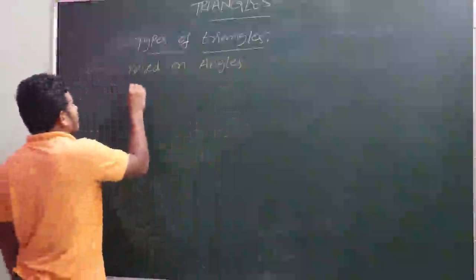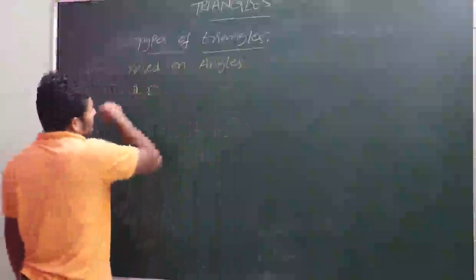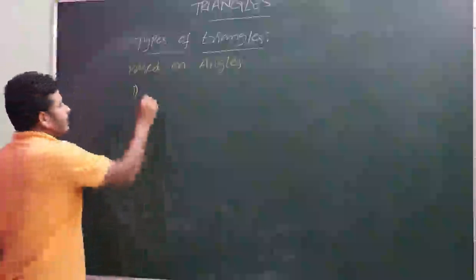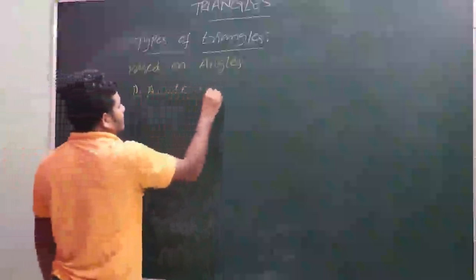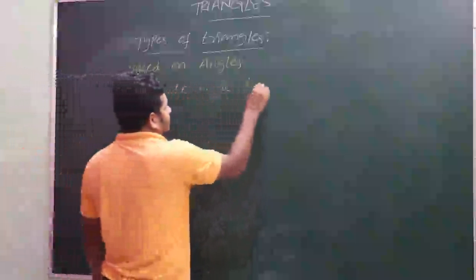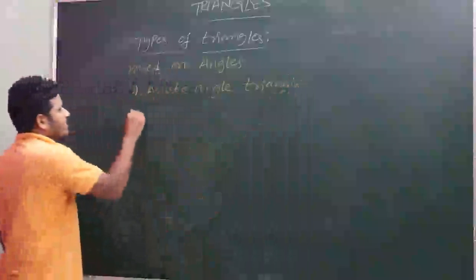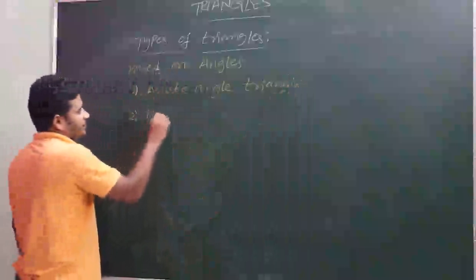Those are acute angle triangle. And second one is right angle triangle.